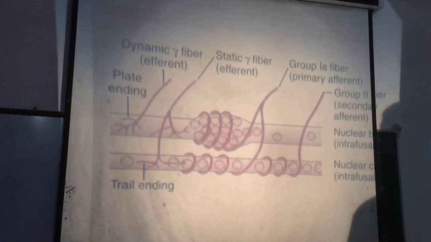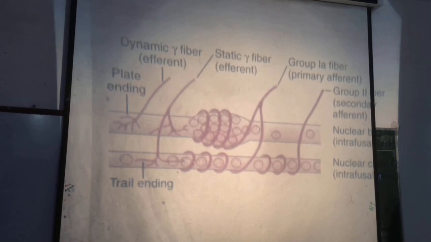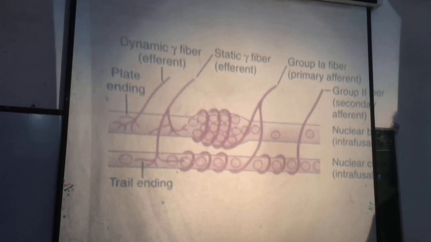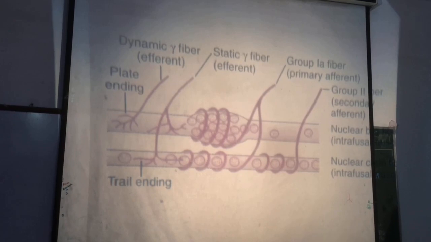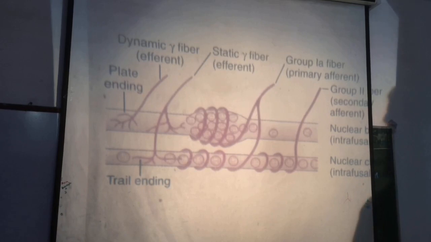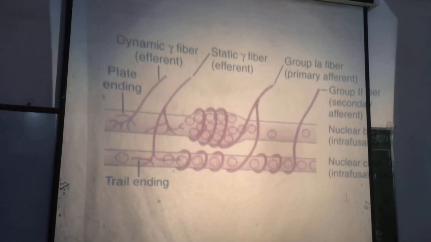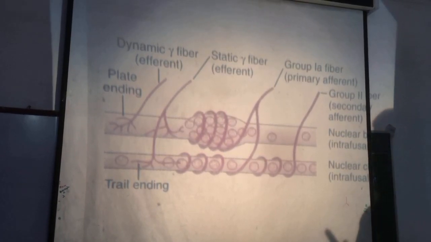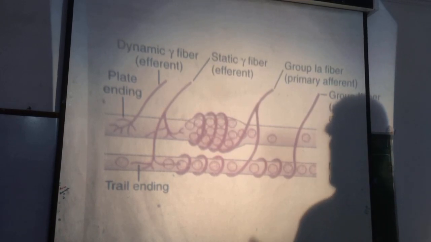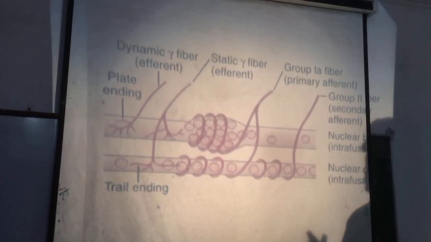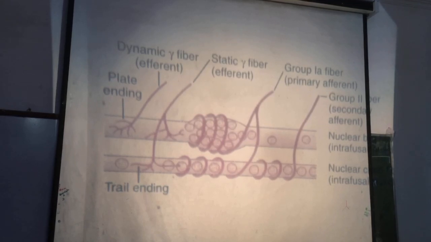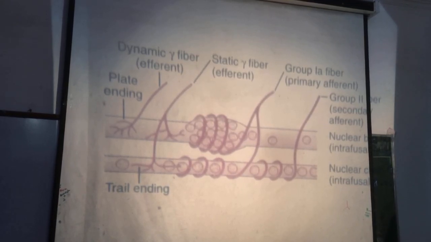While the center portion of the intrafusal fibers, or the center portion of the muscle spindle, is without actin myosin filaments, it is non-contractile. Now keep in mind, muscle spindles are excited whenever their center portion is stretched. So don't forget that muscle spindles are excited when their central portion is stretched. Now how are muscle spindles excited?